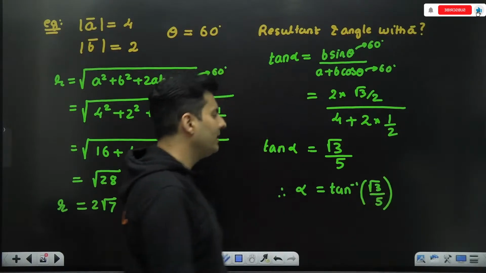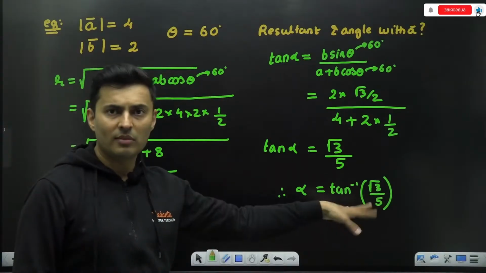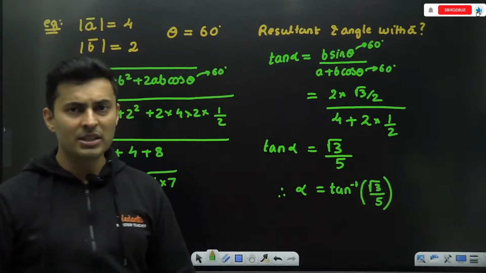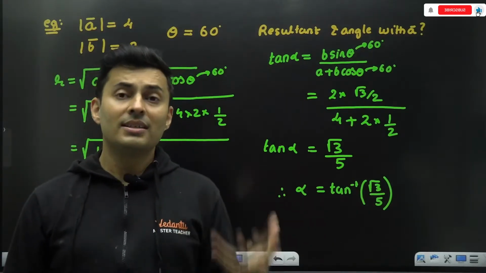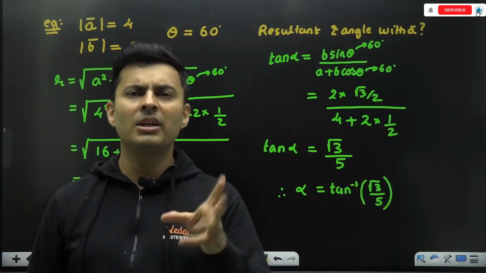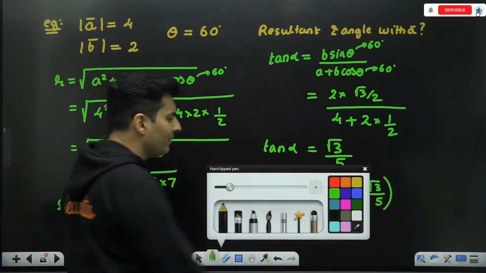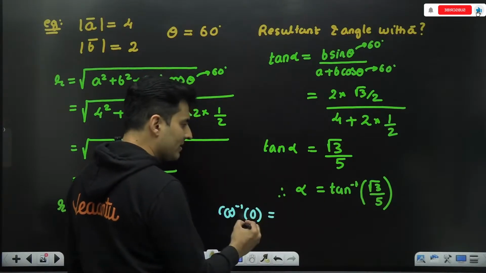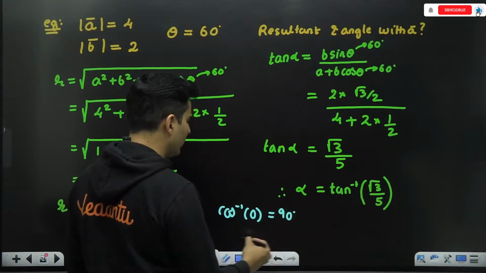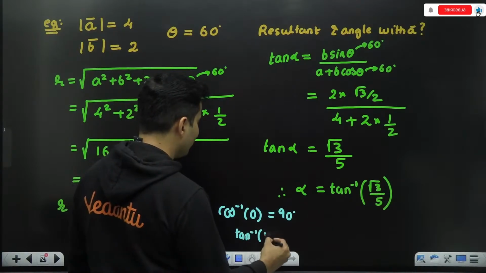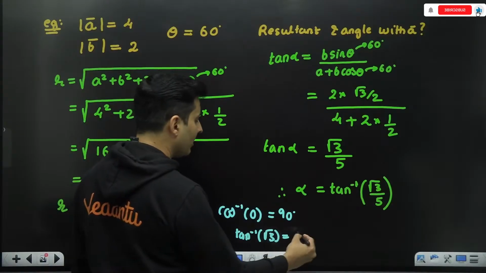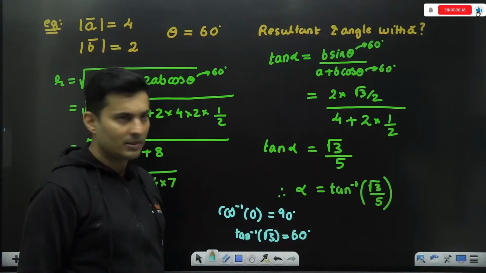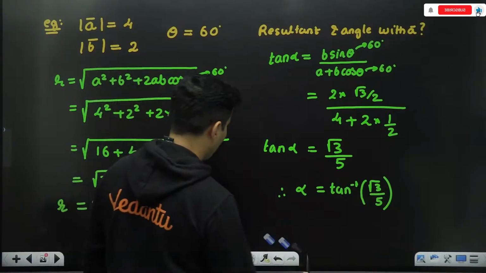So the options will also be in tan inverse. You are not required to remember or find out this particular angle. Just leave it as tan inverse. When it is tan inverse or sine inverse, it means whose tan is root 3 by 5, or whose sine is this much, or whose cos is this much. That is the meaning of this inverse function. For example, if I ask you what is cos inverse 0, that means whose cos is 0. Oh, I know, it is 90 degrees or pi by 2. Or if I say tan inverse of root 3, whose tan is root 3? Well, we know it is 60 degrees or pi by 3 radian. That is the meaning of the inverse function of tan, cos, sine, etc.